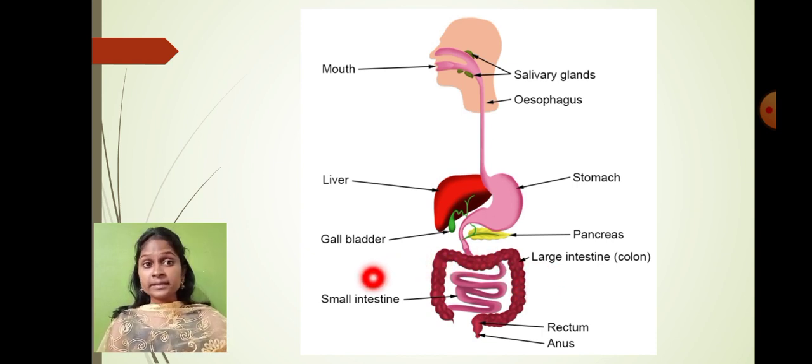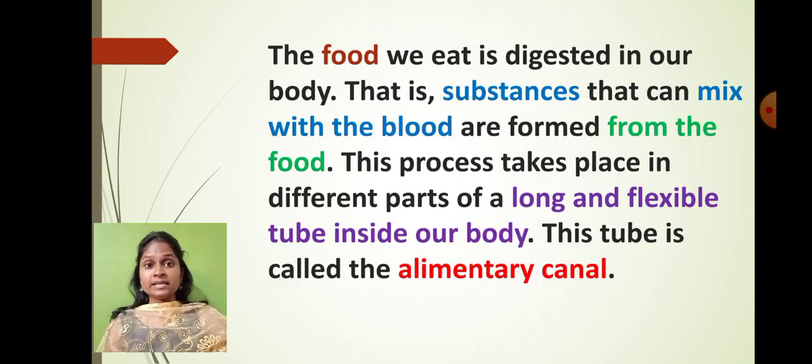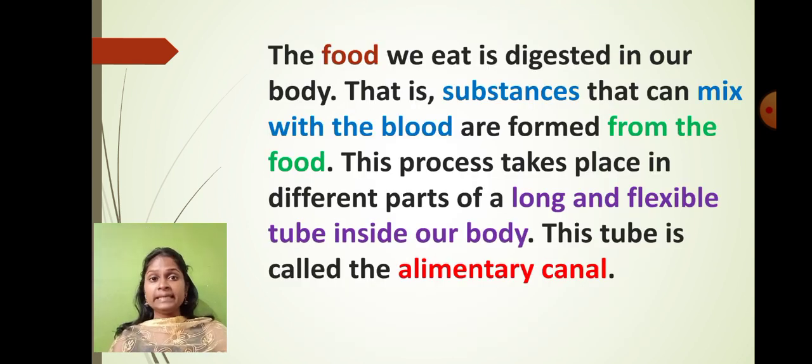In the small intestine, the digestion process gets completed, and in the large intestine, the water is absorbed by the body. The large intestine is also responsible for forming the stool material. The stool is passed on to the rectum. The rectum collects the undigested food material, and that is removed out of the body with the help of what? Anus.